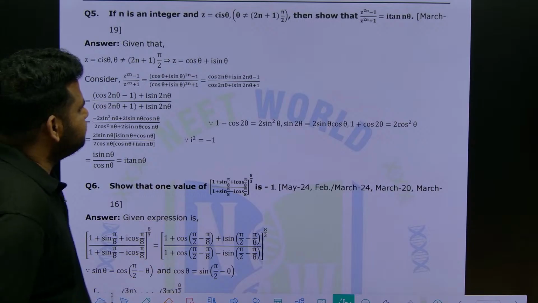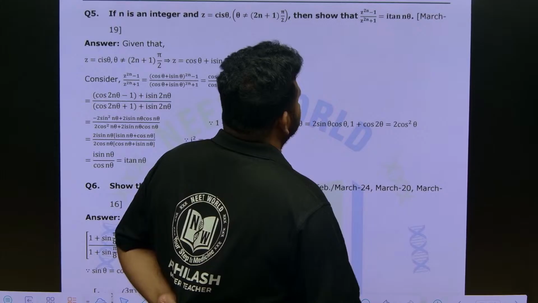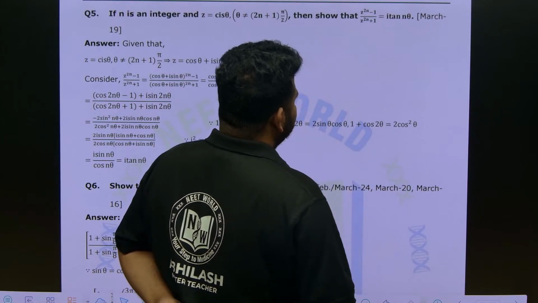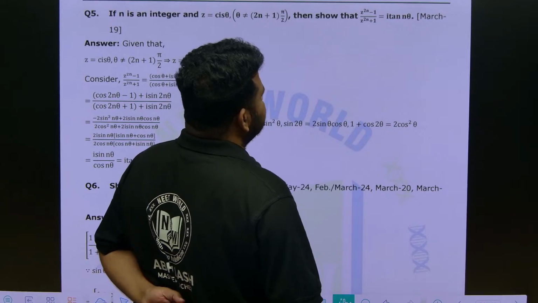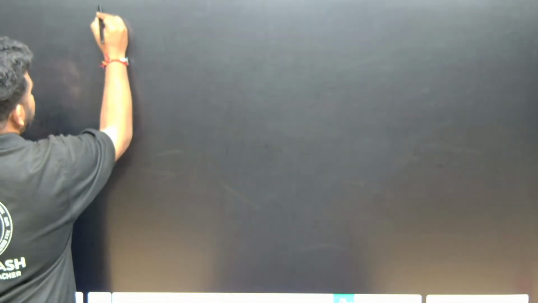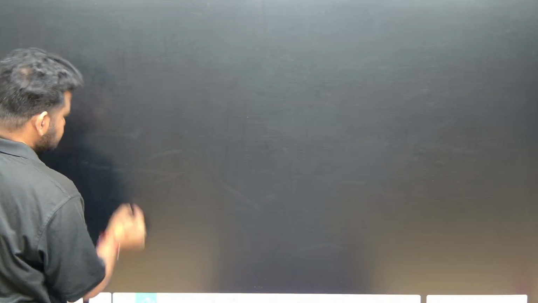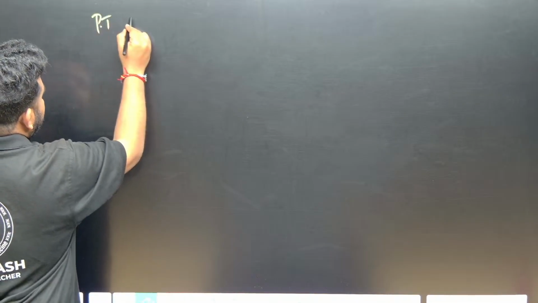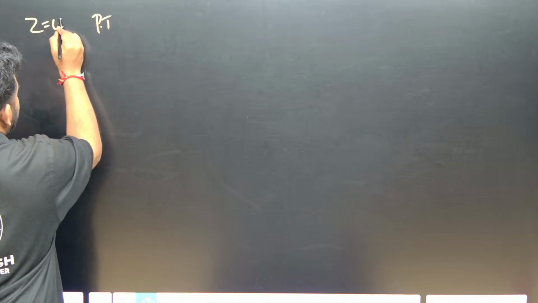So we have to prove that n is an integer, and (z to the power of 2n minus 1) divided by (z to the power of 2n plus 1) is equal to i tan n theta. What have they given? They have given z is equal to cis theta.